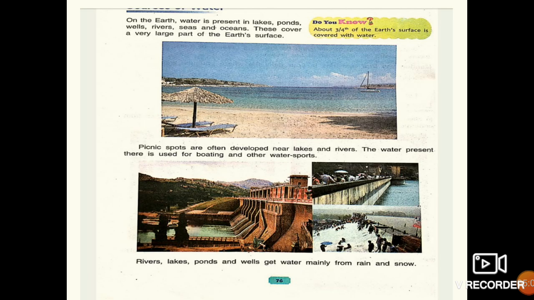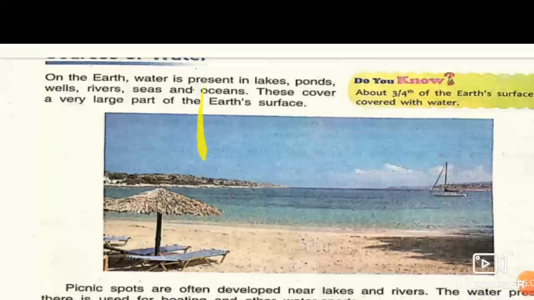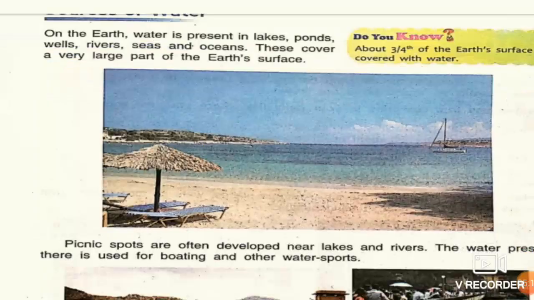Now come to the next page of your book, chapter water. On the earth, water is present in lakes, ponds, wells, rivers, seas, and oceans. These cover a very large part of the earth's surface. Children, the percentage of water is much more than the percentage of land on the earth.